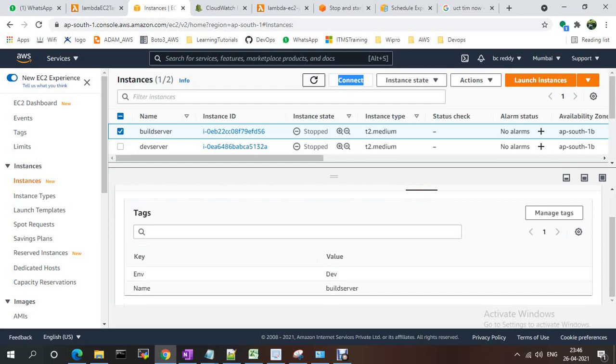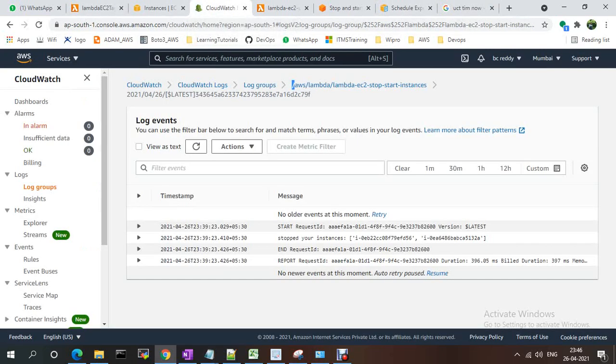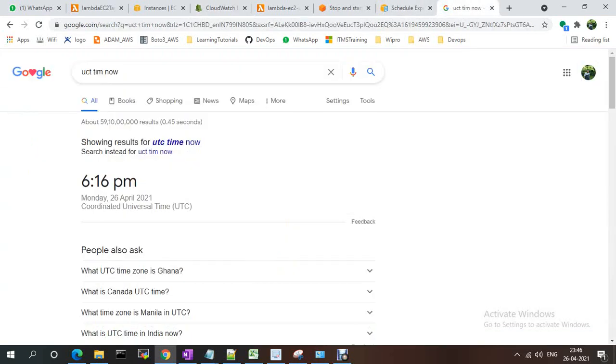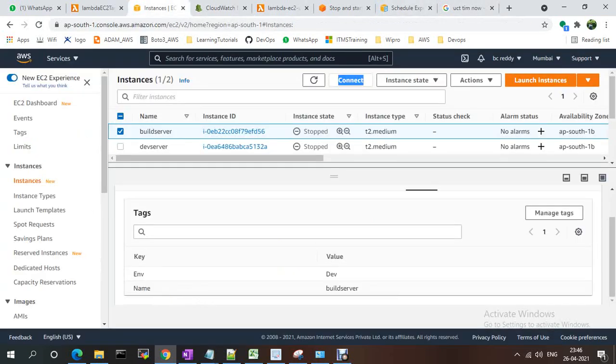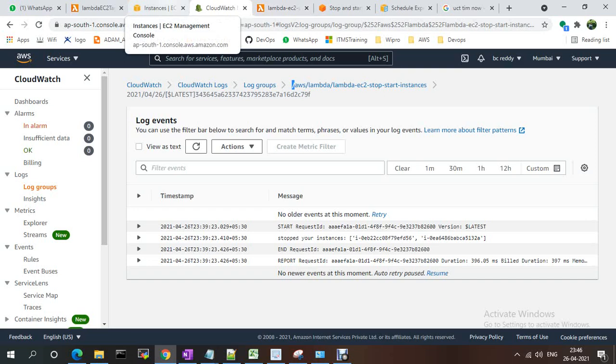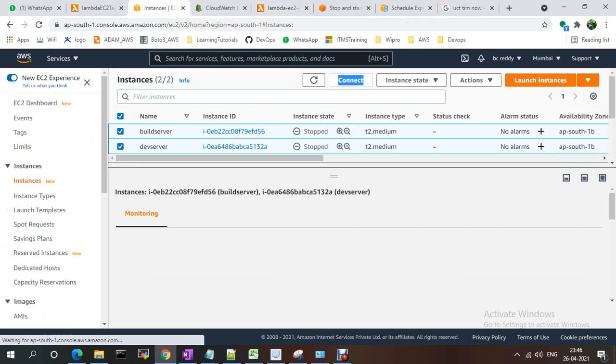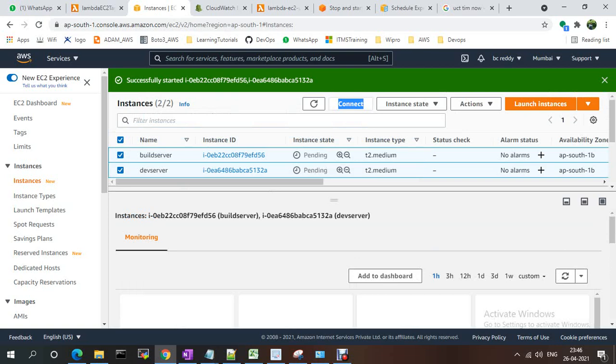You can also schedule this from the scheduler. In the CloudWatch scheduler, I want to stop my instances at a given time.